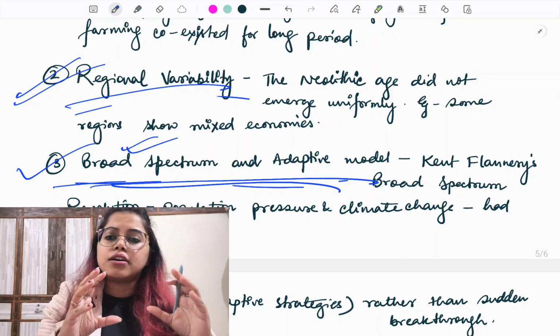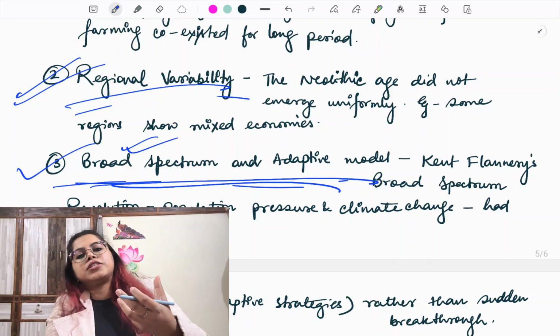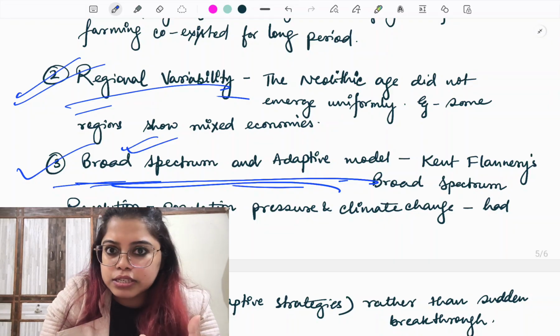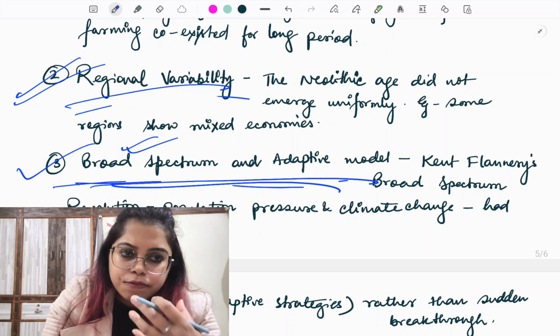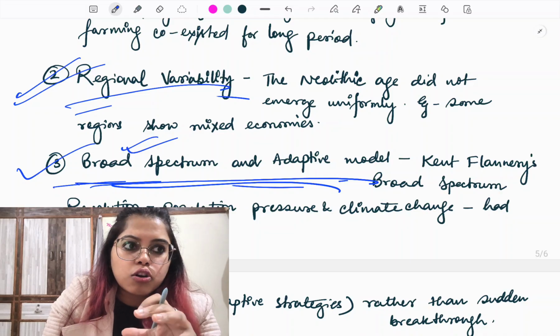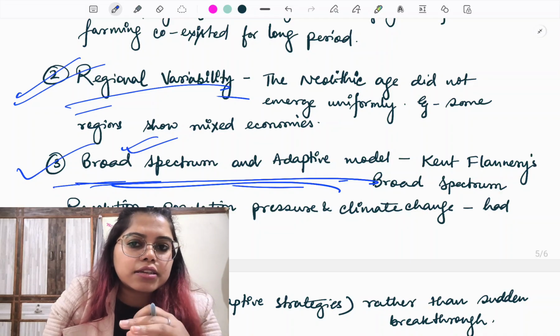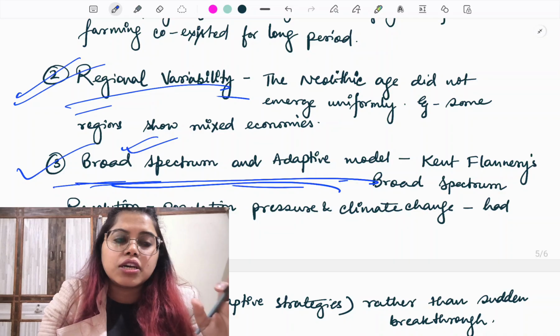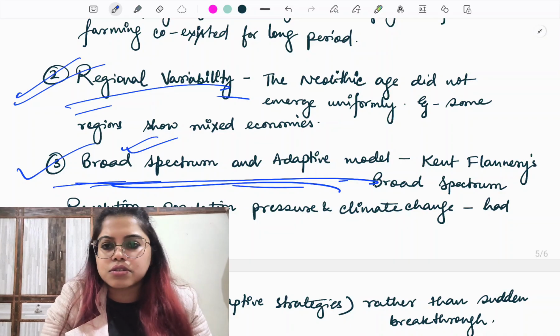He basically said that there was population increase, and as a result of population increase, this forced many groups, so there were some groups who occupied resource rich areas, and there were some groups who had to settle down in less resource rich areas.